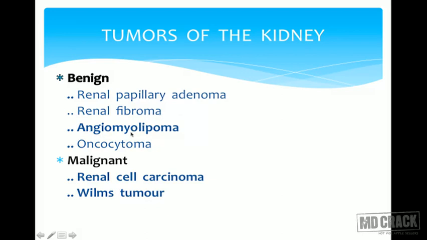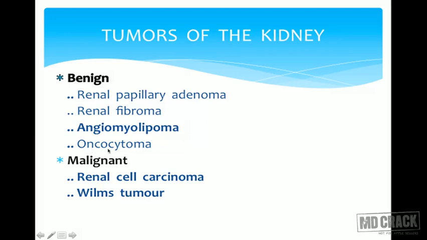Very common is angiomyolipoma, a combination of angio, that is the vessel component, myo, the smooth muscle component, and lipoma, that is the lipid component. So it's a mixture of the three components in the kidney tumor. It is benign, but it is said to be sometimes multifocal in origin, and the proportion of angio component, myo component, and lipoma component varies from case to case. So this is one of the interesting benign tumors for a pathologist.